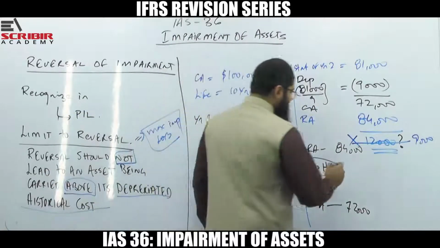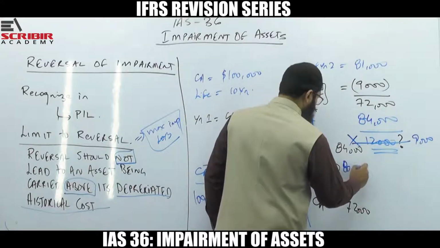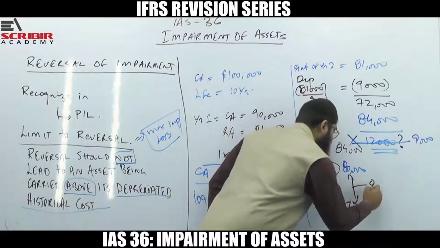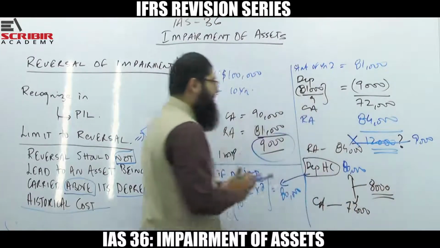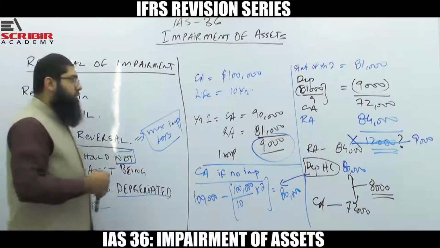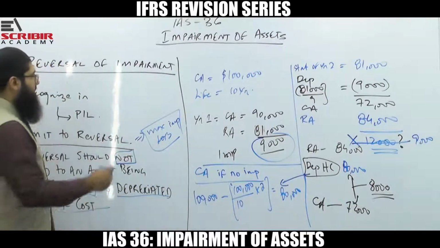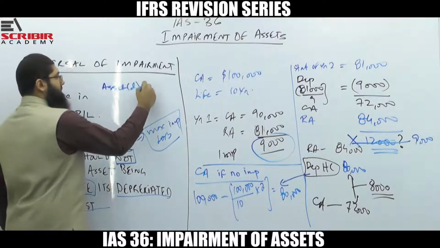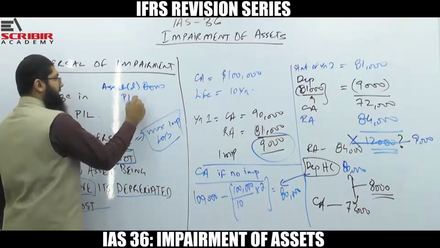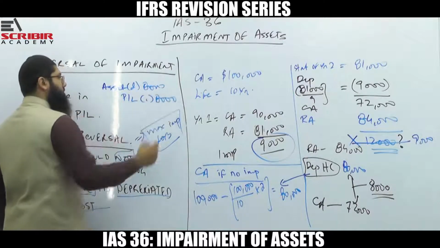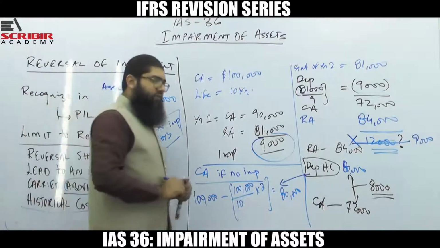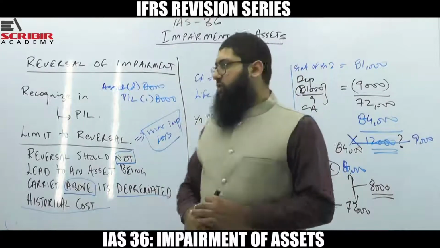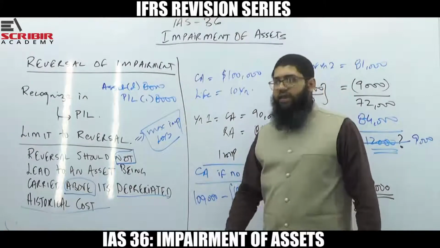So what happens is the depreciated historical cost is 80,000. So basically the maximum gain that could be recognized is 8,000. Maximum reversal that could be recognized is 8,000. So what are you simply going to do? You're going to say that the asset is debited by 8,000 and the P&L is going to be credited by 8,000. So I repeat it again. Whenever you have to recognize the reversal of impairment loss, it has to be recognized in the P&L.